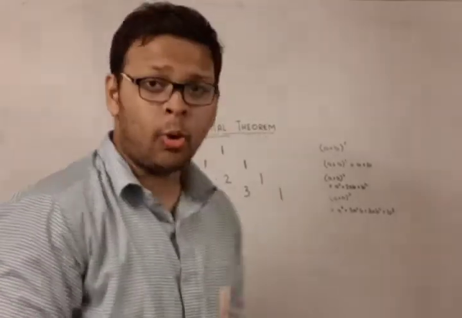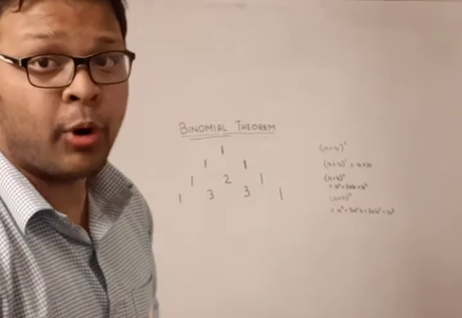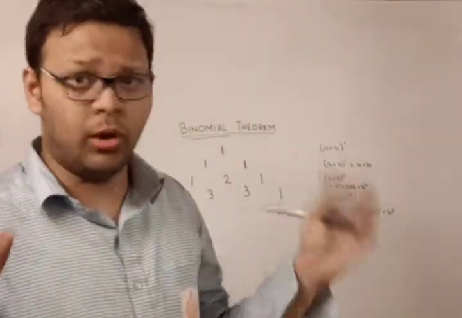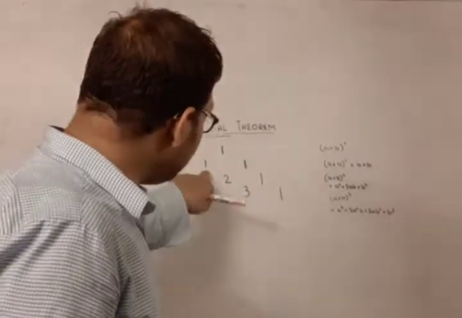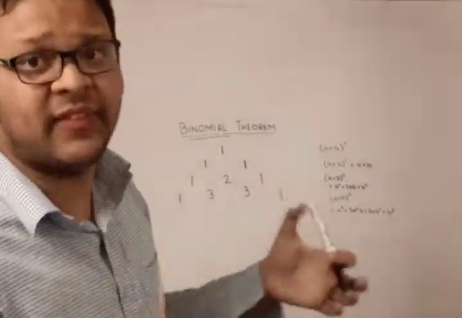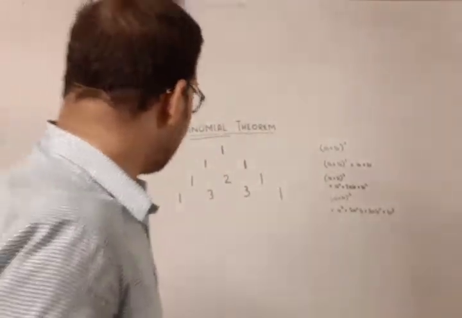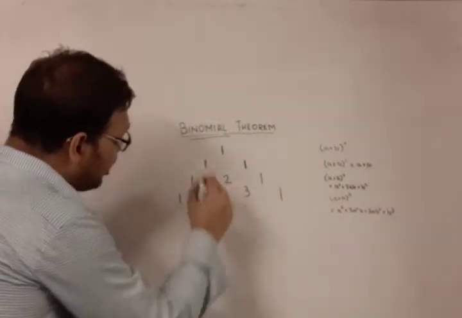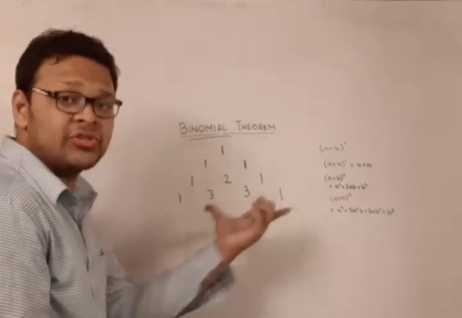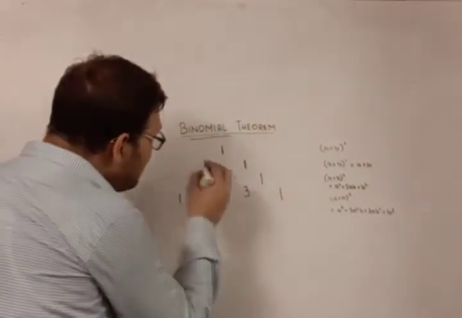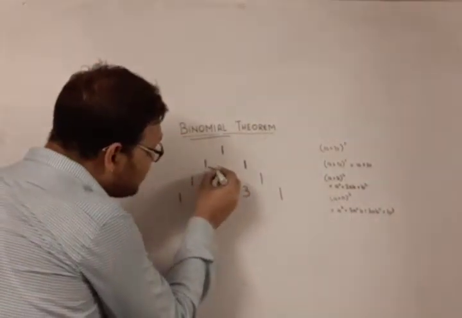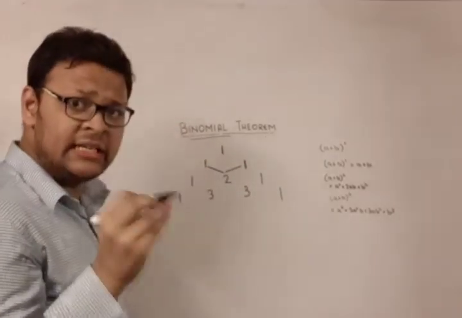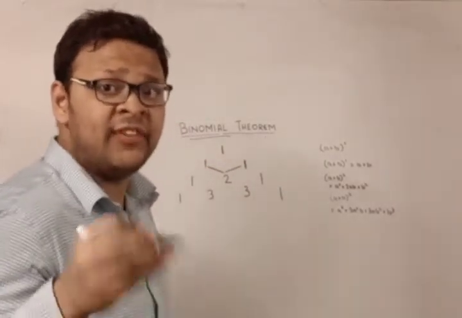Now students, try to observe a very interesting property here. The first row is 1, we all know it. The second row is 1, 1, which is very trivial for us. Now in the third row you can observe that two 1s are always placed on the lateral sides of this triangular shape, and the middle one is just the sum of the previous two terms. Isn't it amazing? Let's verify it for the next step.